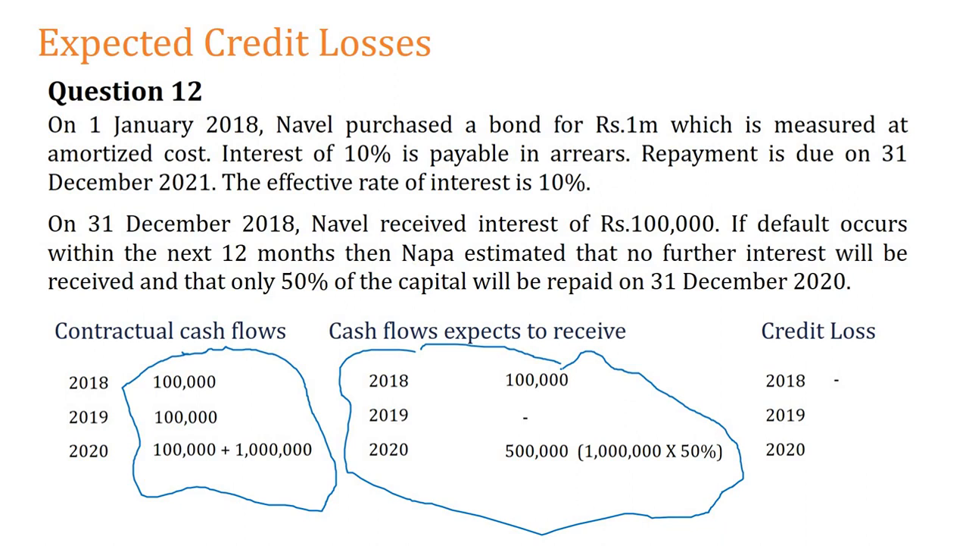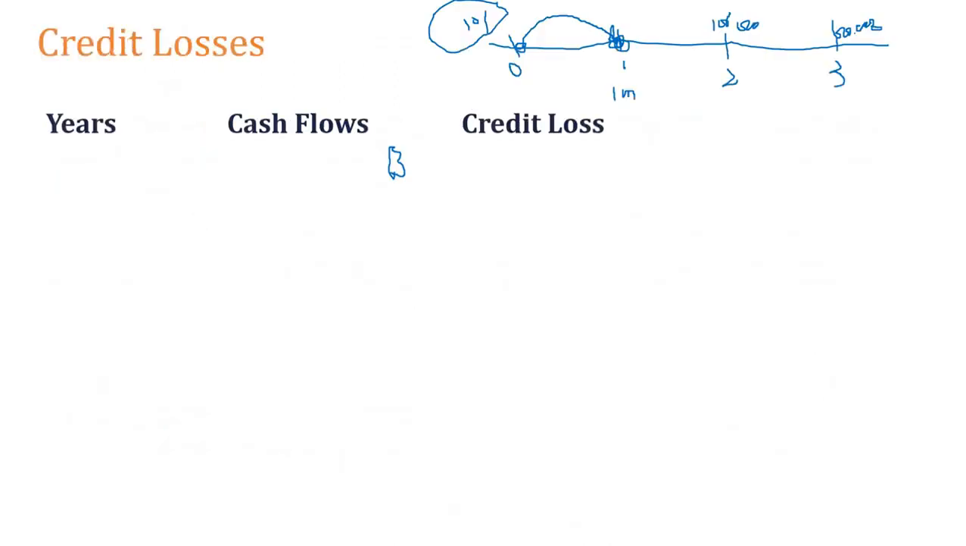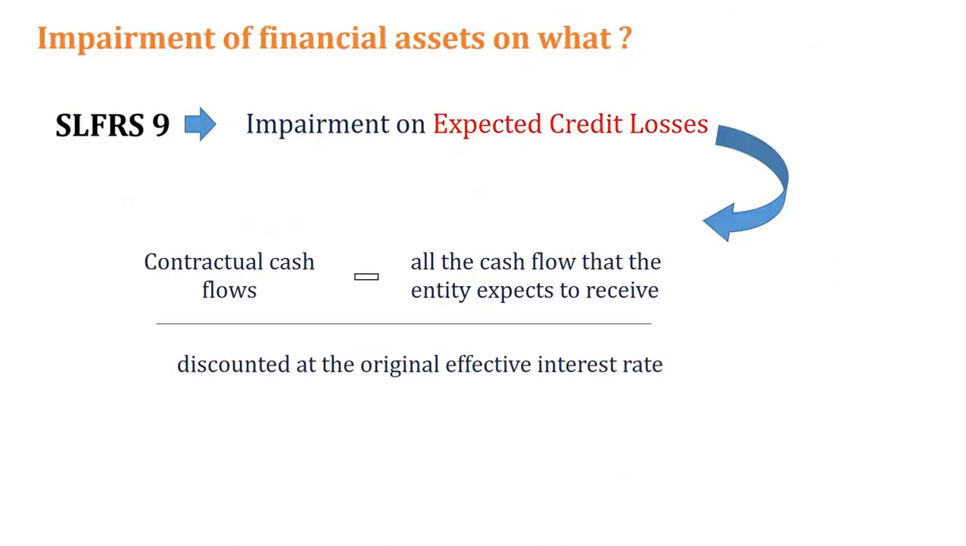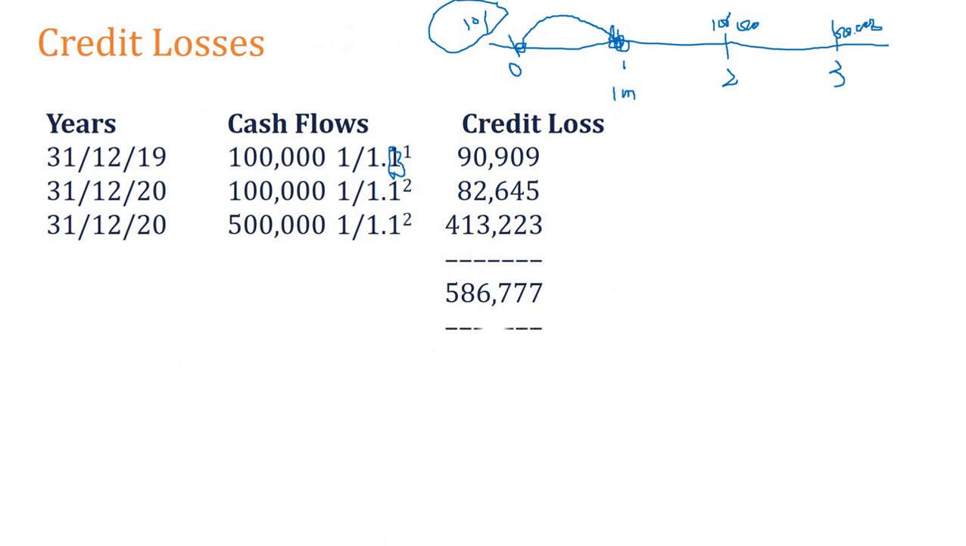But there has to be a realistic estimate behind this. Let's say we somehow estimated what the future cash flows are. Then you can calculate the credit loss. You calculate the credit loss by discounting at the original effective interest rate. You know that, and you have the original effective interest rate. You can calculate the expected loss.